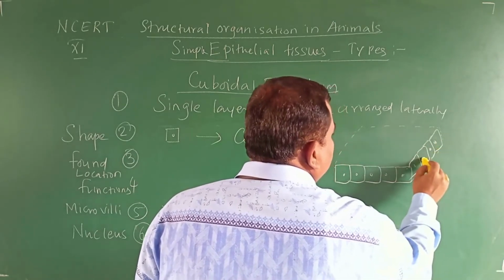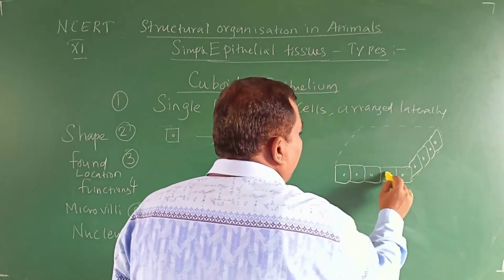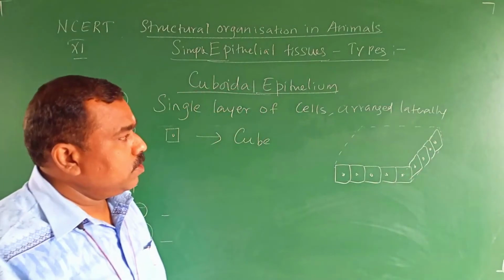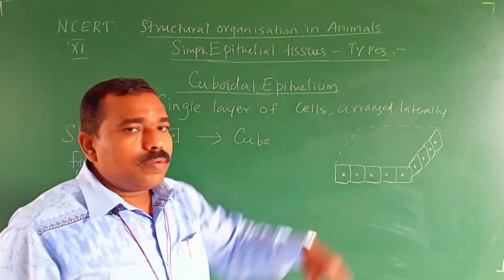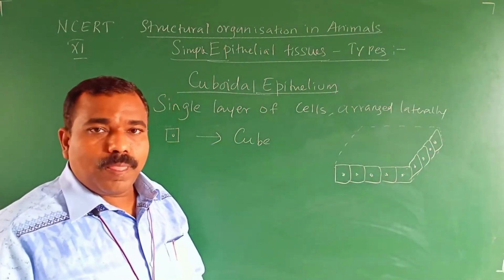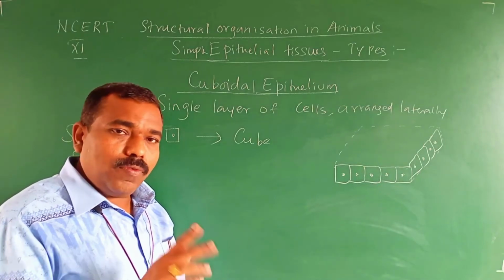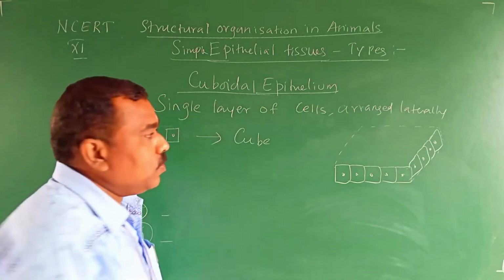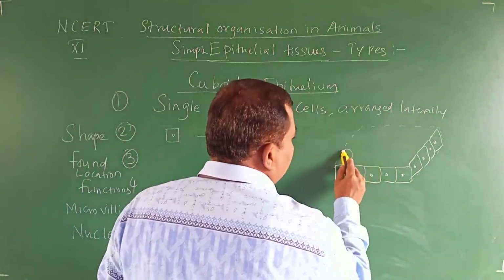What I mentioned in the middle, this is a nucleus. What I mentioned on the top: already we have discussed in the introduction point, in the epithelial cell one surface should be free. So that is the free surface, only this one.